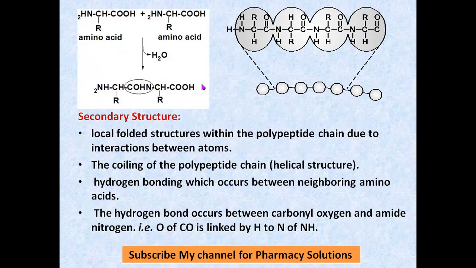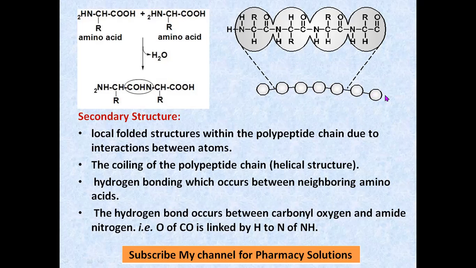One more CONH will form. So that's how there will be a formation of a linear chain, a straight chain of amino acids by peptide bonding. You can see there, these are the two amino acids. There is a peptide bond between the two amino acids. So that's how you can go on joining.